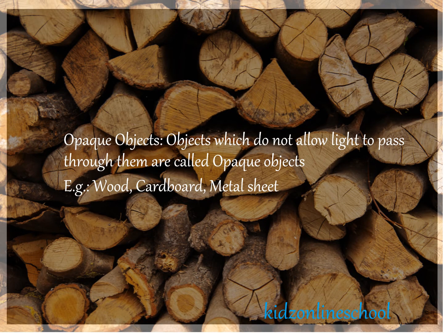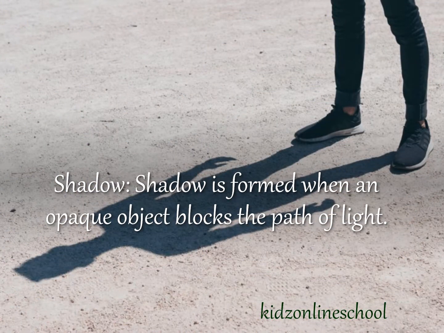Opaque materials. Materials which do not allow light to pass through them are called opaque materials. Example: wood, cardboard, metal sheet. Shadow. A shadow is formed when an opaque object blocks the path of light.